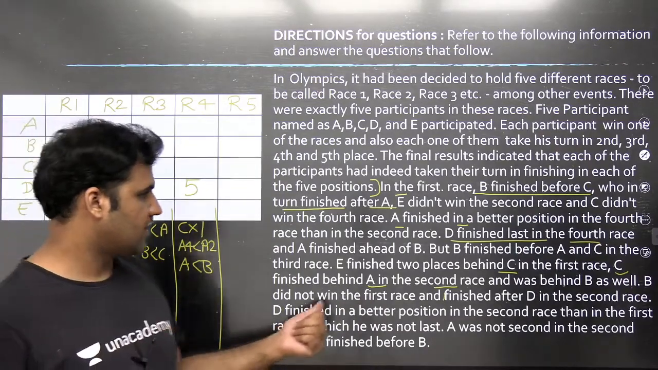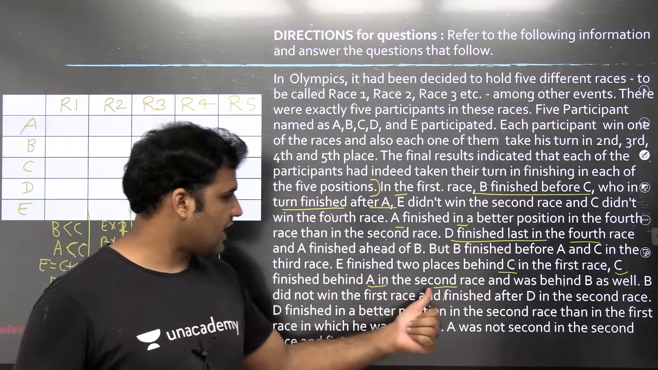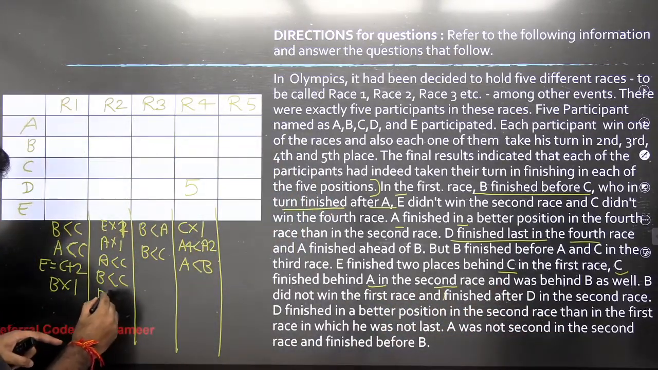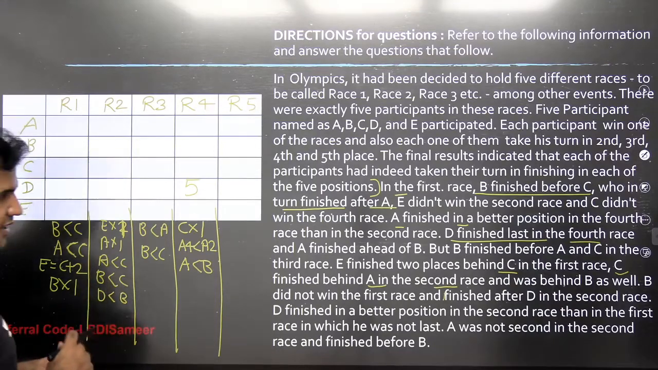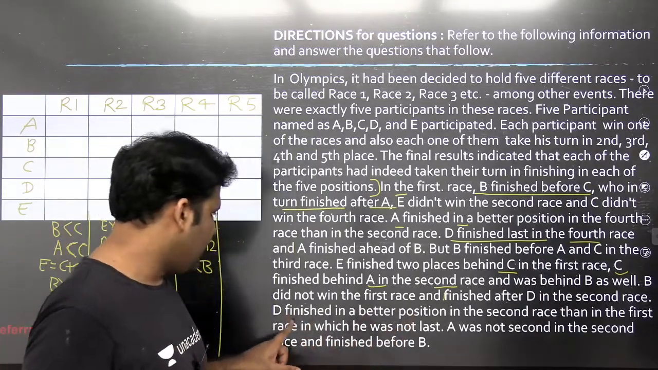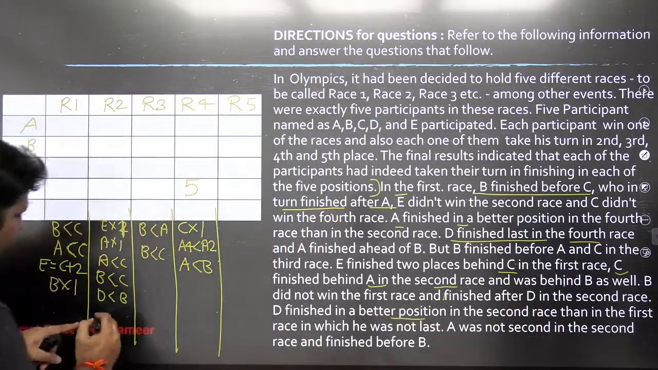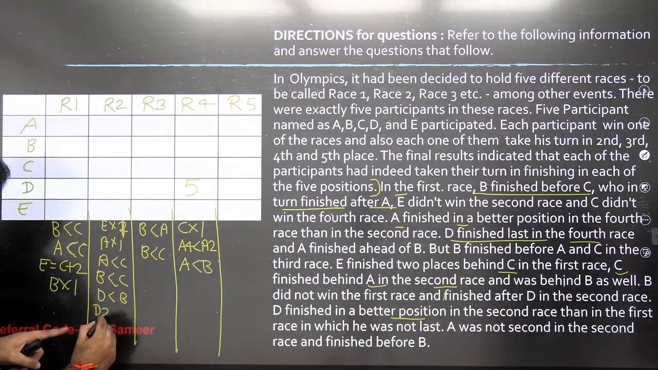All right. B did not win the first race and finished after D in the second race. That means D is finishing before B in the second race. D finished in a better position in the second race than in the first race. The position of D in the second race is better than the position of D in the first race.